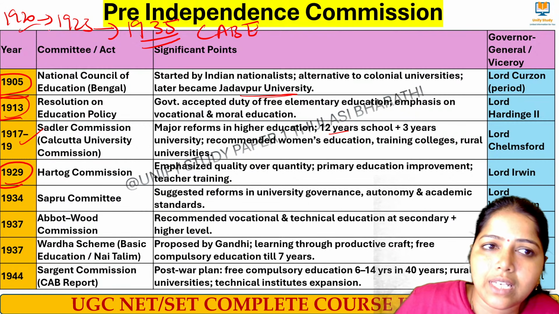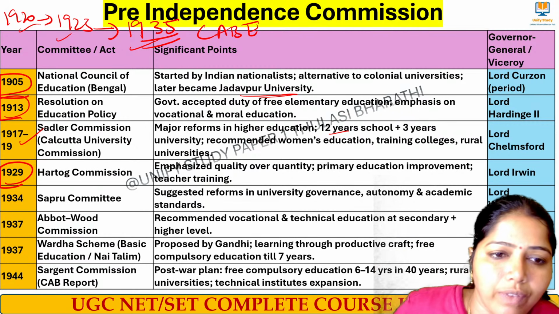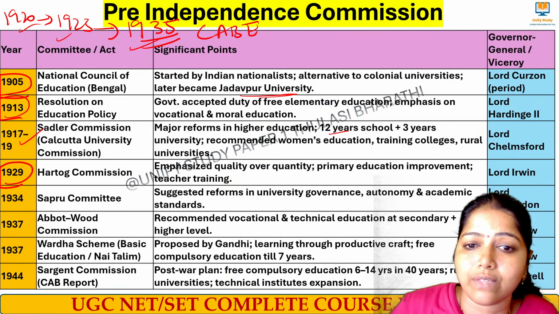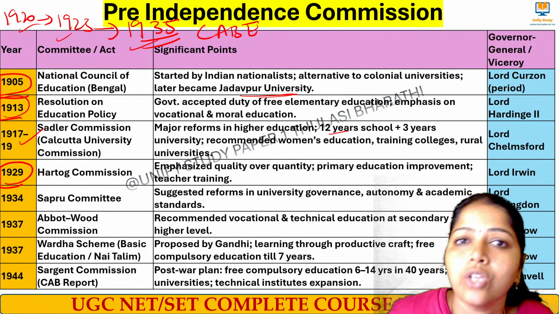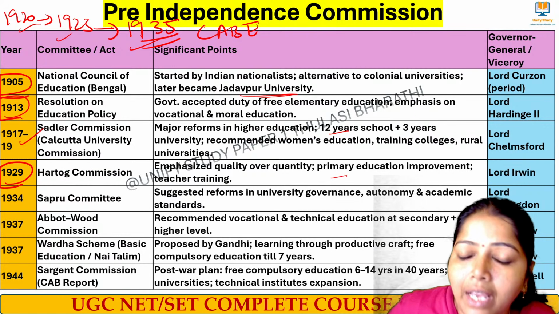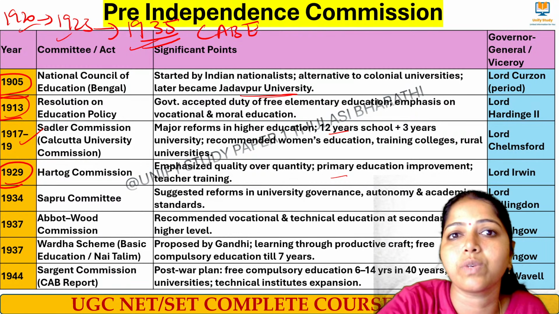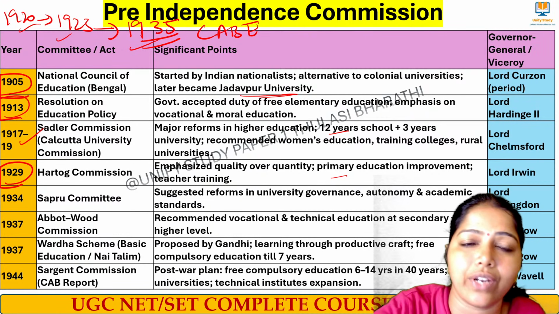So 1920, 1923, 1935, it was revamped. Yes, very good. And next we had the Hatta committee, which talks about education, yes, we all do education, but what about the quality of education? So we have to improve the quality in terms of primary education, and teacher training has to be given. These things were proposed by the Hatta committee, and Lord Irwin was the Governor General at that time.